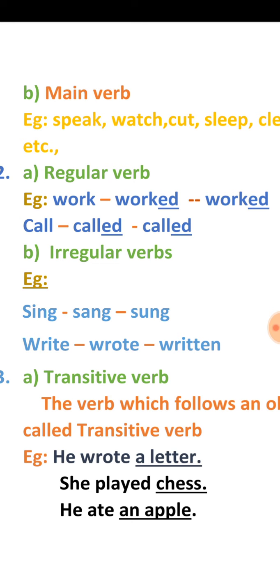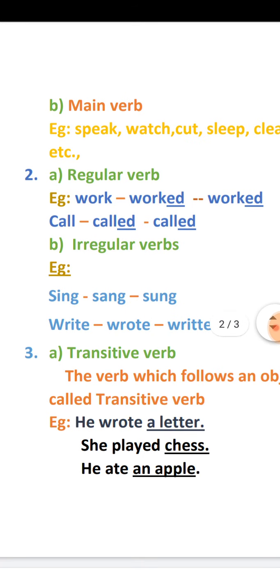Like that, write, wrote, written. Sing, sang, sung. Ring, rang, rung. Like that, in the past tense and in past participle the three are different forms. So these are called irregular verbs. This is the second classification of the verbs, regular and irregular verbs.